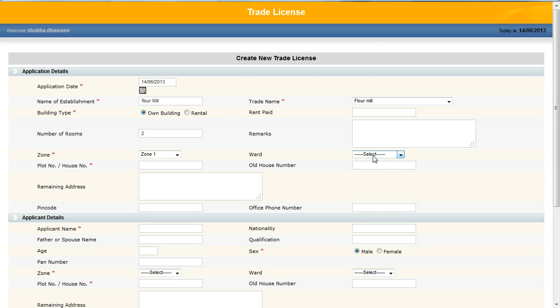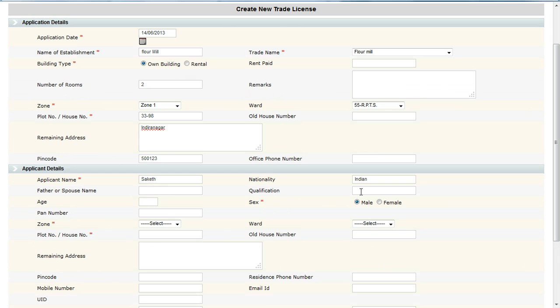For the particular zone, the wards are displayed. I'm entering the ward, house number, old house number if any, remaining address, pin code, office phone number if any, applicant name, nationality, father name, qualification, age, and PAN number.